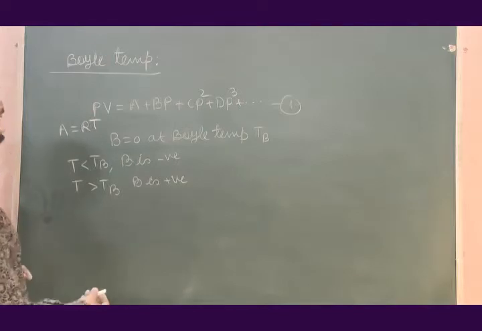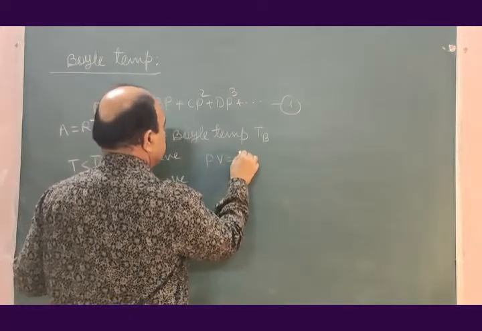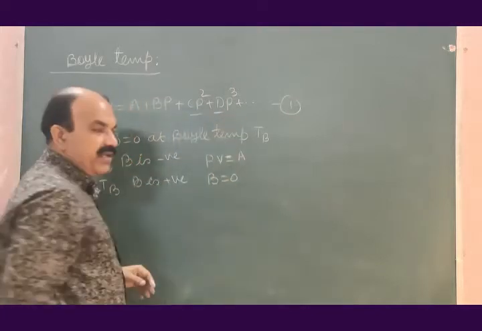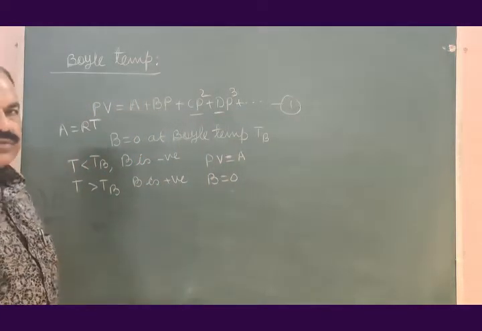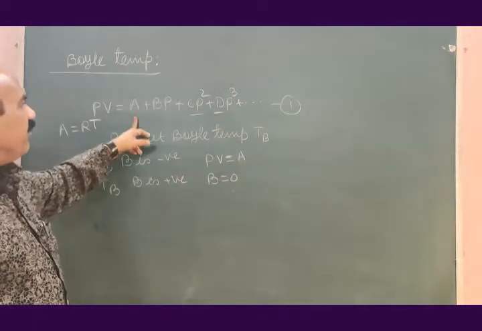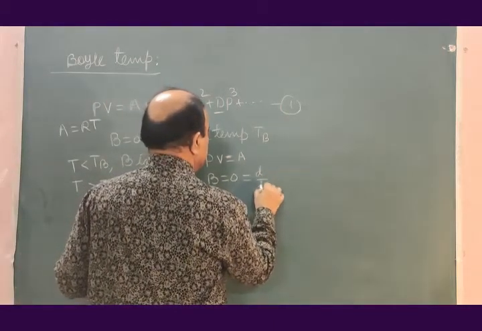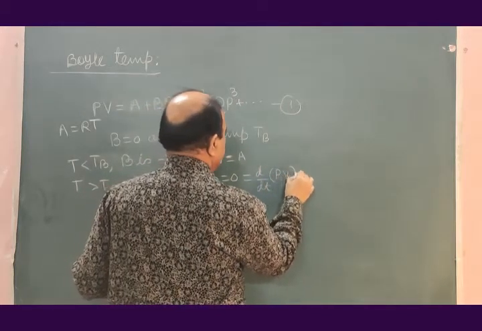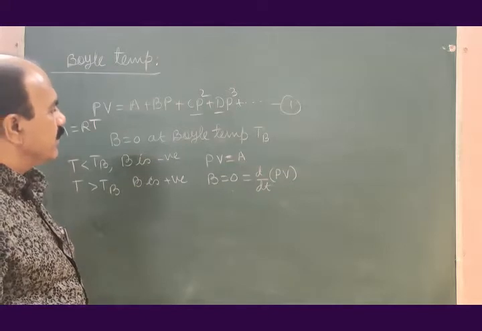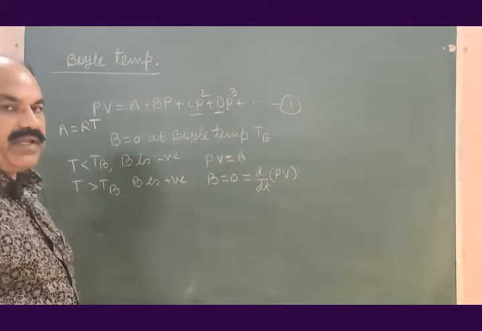And therefore, at boil temperature we can write PV equals A plus B, B is 0, C and D are ignorably small, so they are ignored, and therefore we have PV equals A. In other words, B equal to 0 is d by dT of PV.